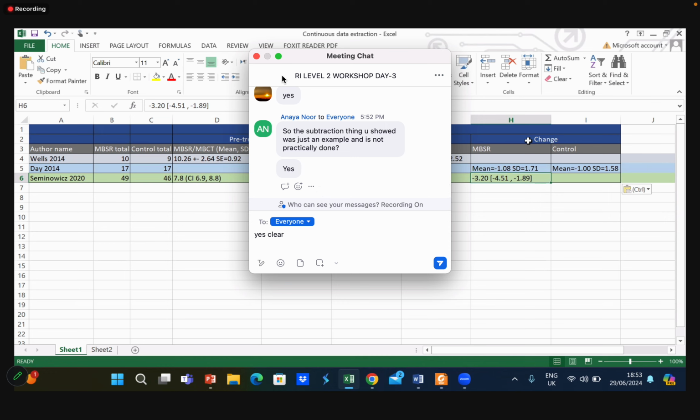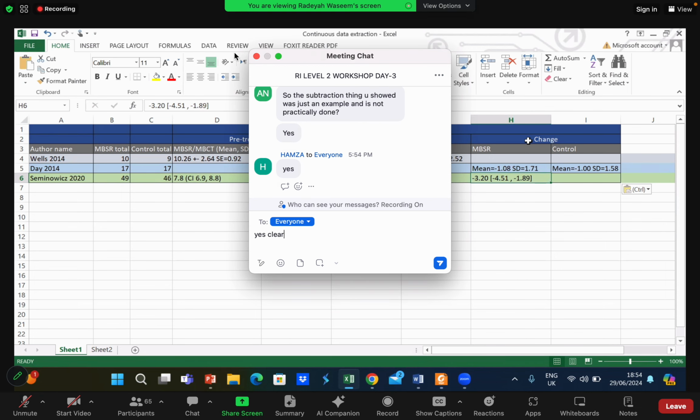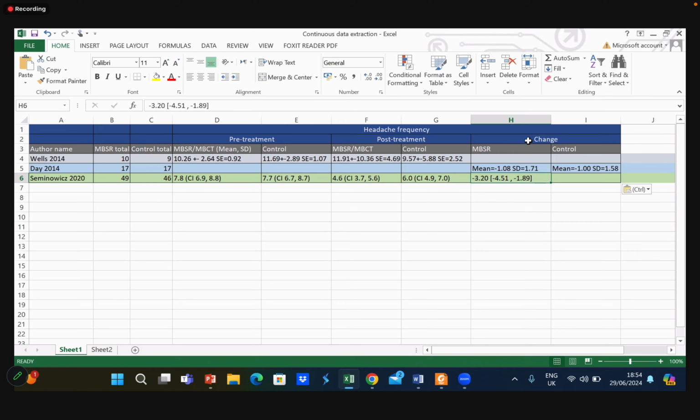If you have continuous data and you have to analyze it, and you don't have the changed value, the change in your outcome, like in this scenario, your change in headache frequency, and you directly enter the post-treatment value in your data analysis, then it might be possible that your research might not get published, and the reviewer will note it and send you a revision saying that your analysis is wrong. So you have to do this step in order to calculate the change.